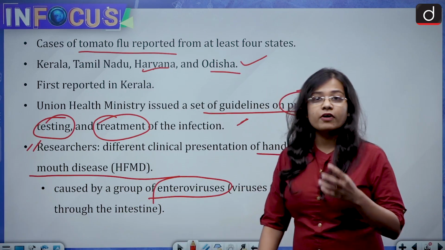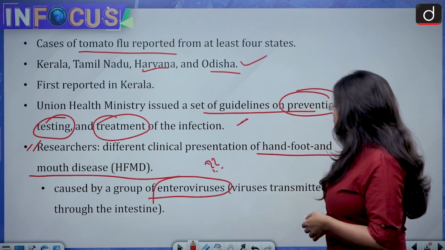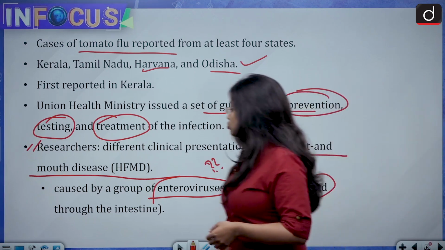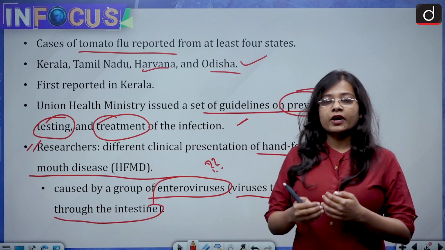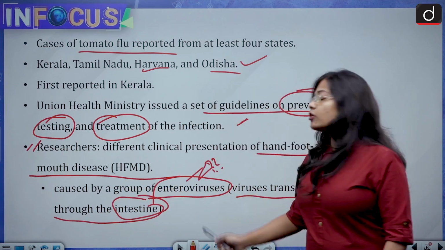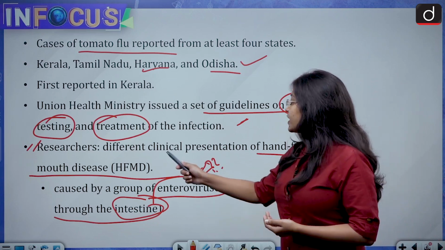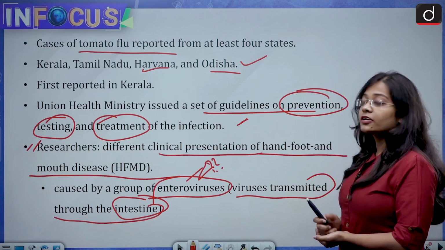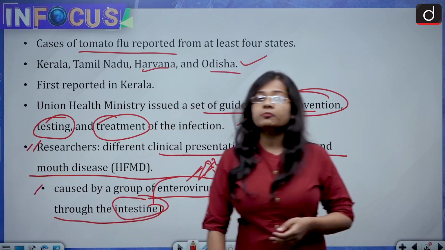So what is an enterovirus? Why is it called an enterovirus? They are called enteroviruses because they are viruses that are transmitted through the intestine of a person's body. So when the virus is transmitted through the intestine, it is called an enterovirus. The important points are that they are clinically similar to hand, foot and mouth disease, and it is caused by a group of enteroviruses. These two are important prelims facts.